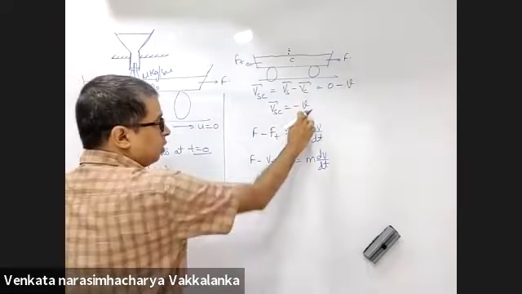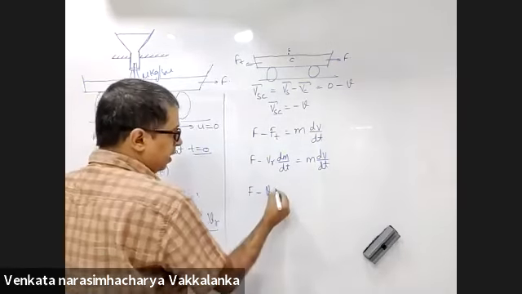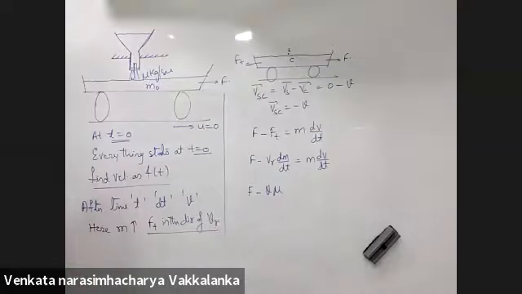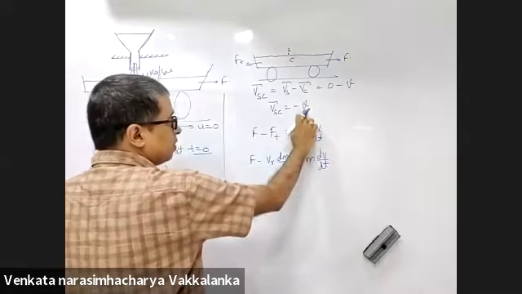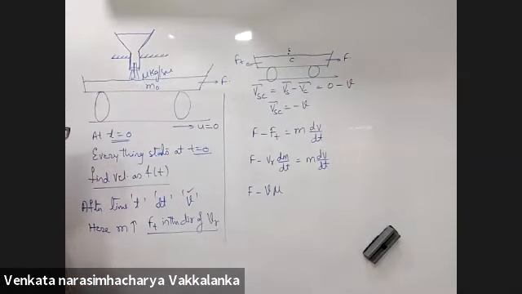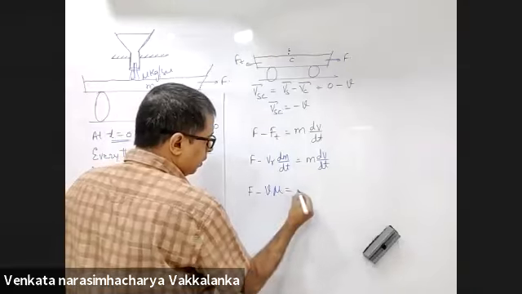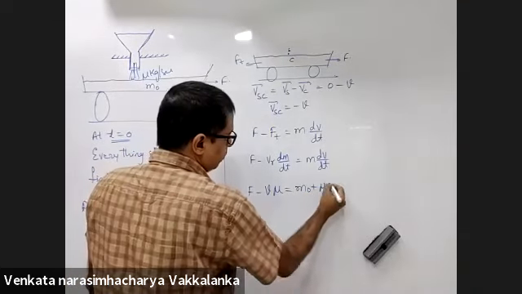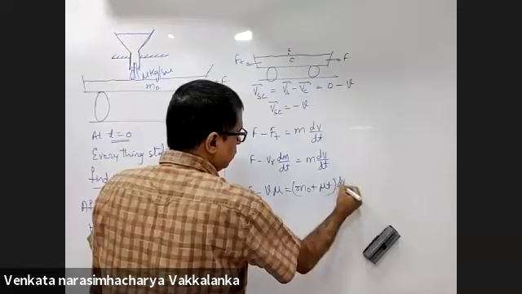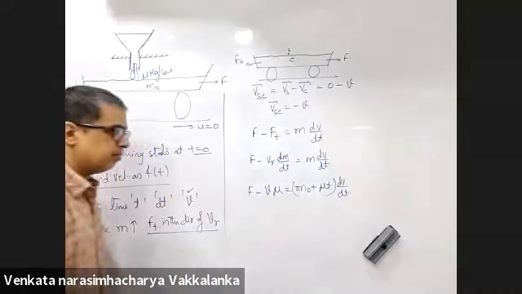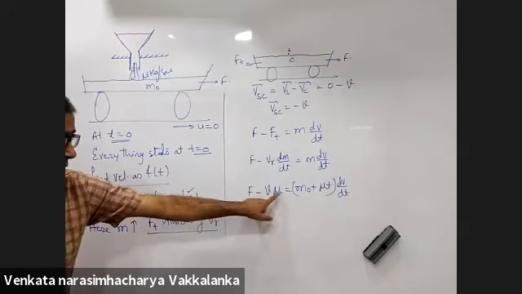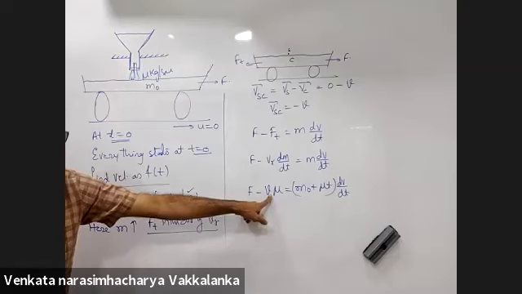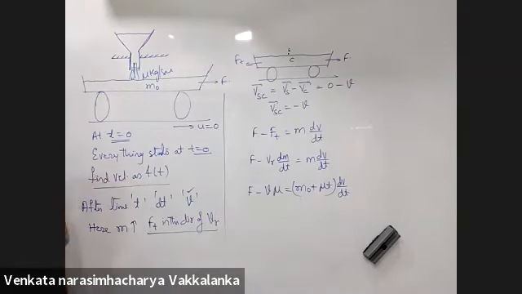What is VR? Small v, the velocity of the cart after time t. What is dm by dt? Mu. So F minus mu v is equal to m naught plus mu t into dv by dt.